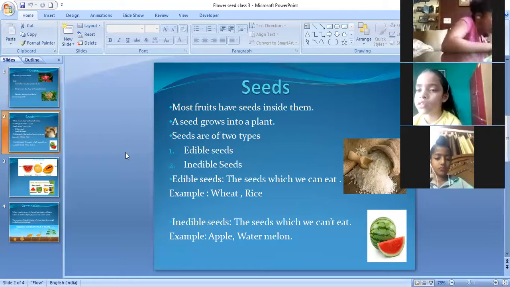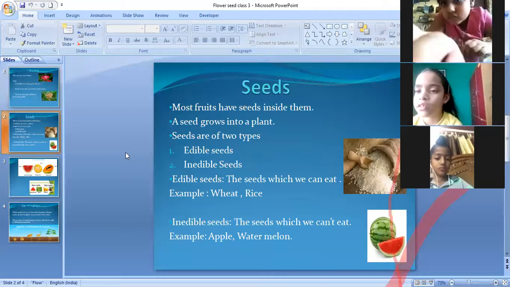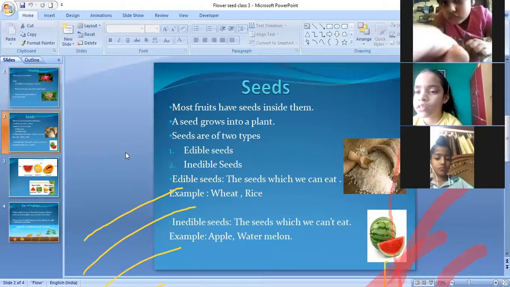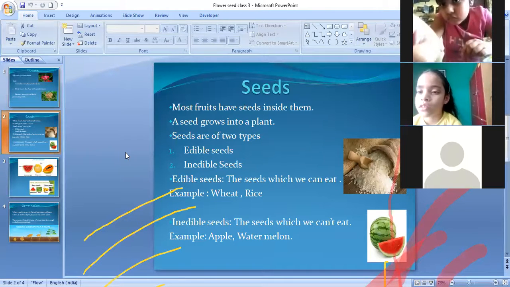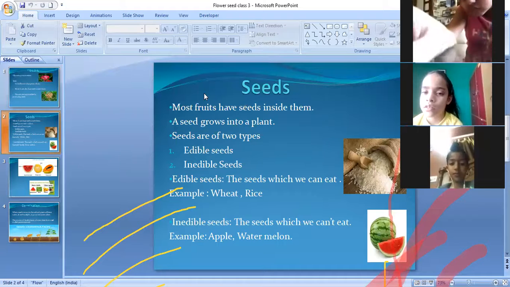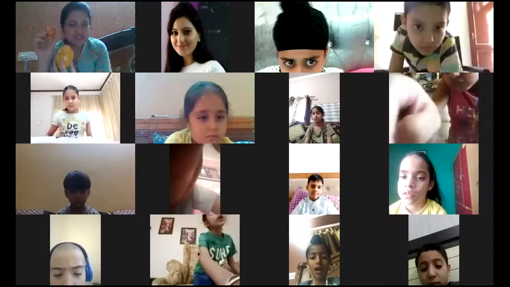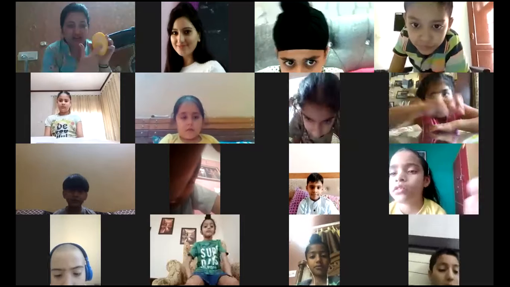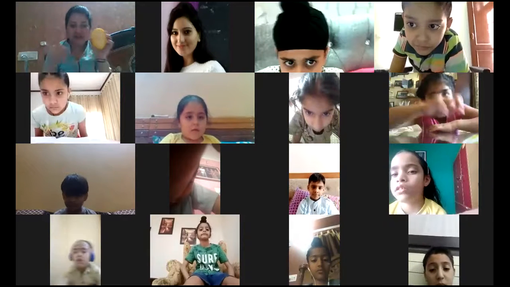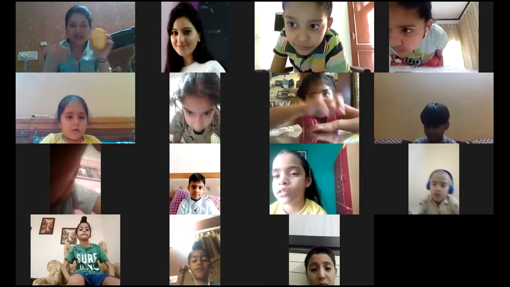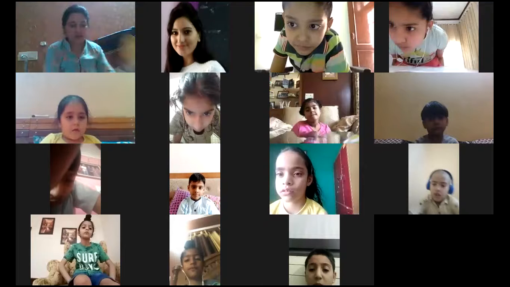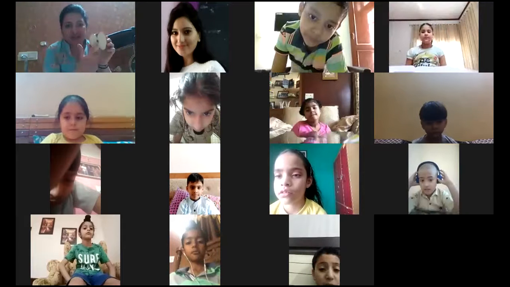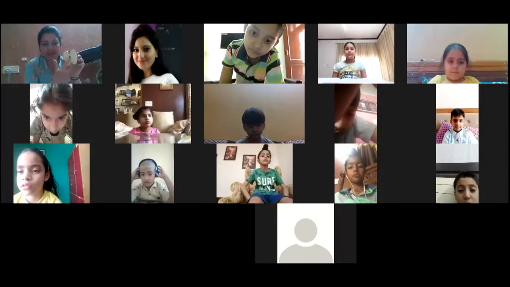And this is another one. This is mango. And there is a seed inside it. One seed. Only one seed inside the mango. And in apple, you see the seeds are here.